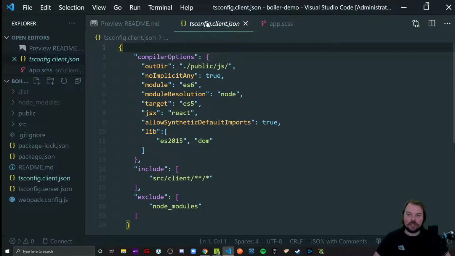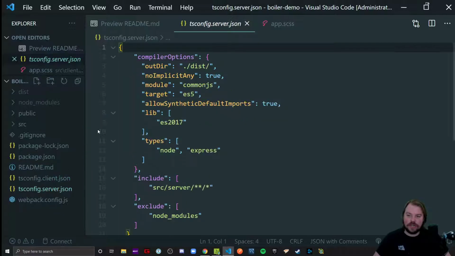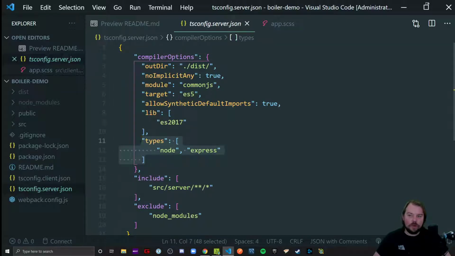But nevertheless, for the client config, you want to make sure that it knows it's messing with JSX and React stuff, so it doesn't have to wonder, hey, what is this weird syntax you're using? Oh, we're using React. Okay, I know what that is now. Same thing for the server. It has something about knowing that it's using Node as part of its typing, so it knows that I'm building Node-based JavaScript, which has some other things associated with it.